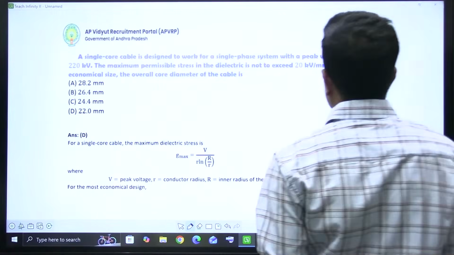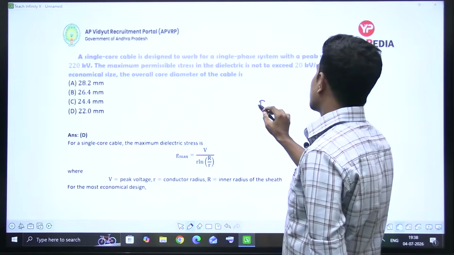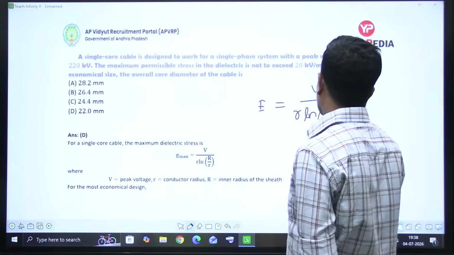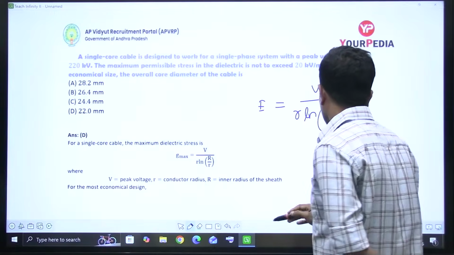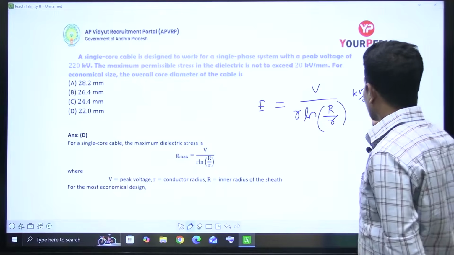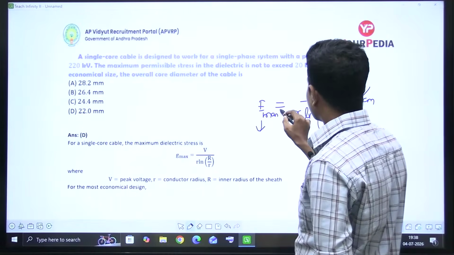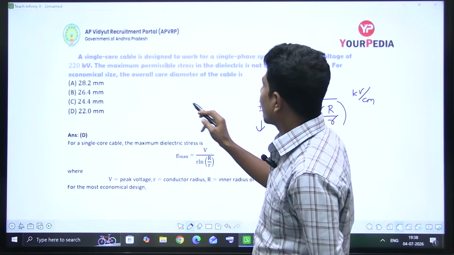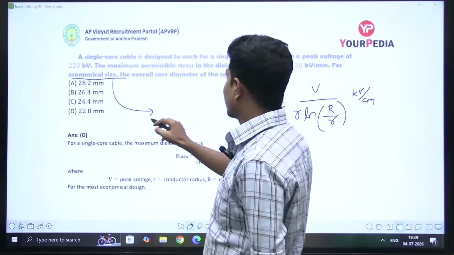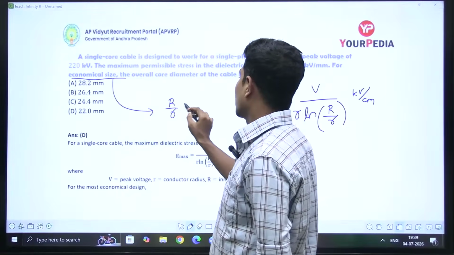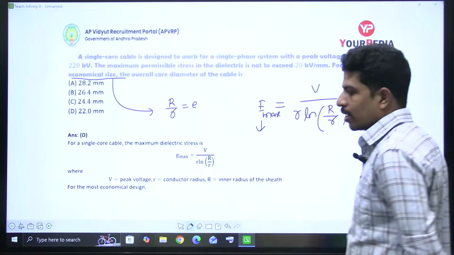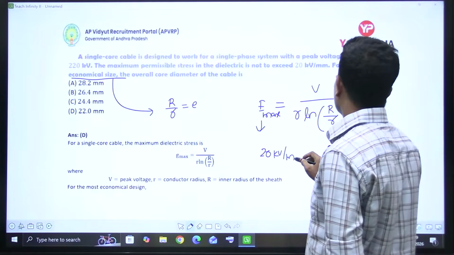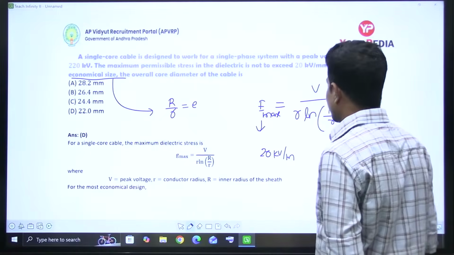So, E is equal to V by r into ln of R by r, kV per centimeter. He has given this E max, and he is asking for economical size. What is the relationship for economical size? Capital R by small r must be equal to e. Okay, capital R by small r must be equal to e. So he has given this as 20 kV per mm. This is in centimeters, right?